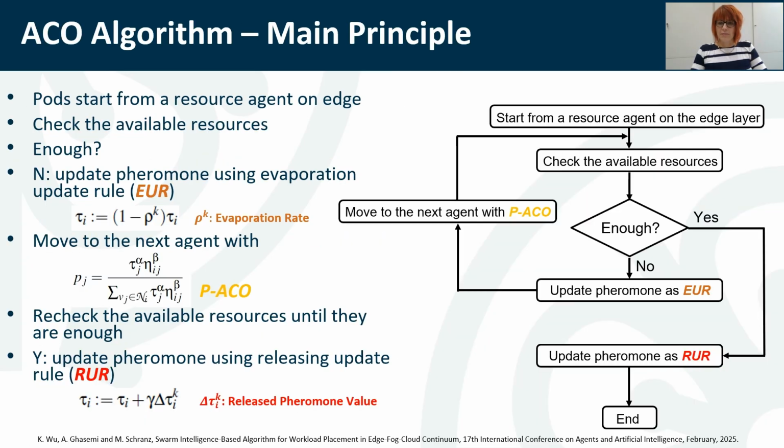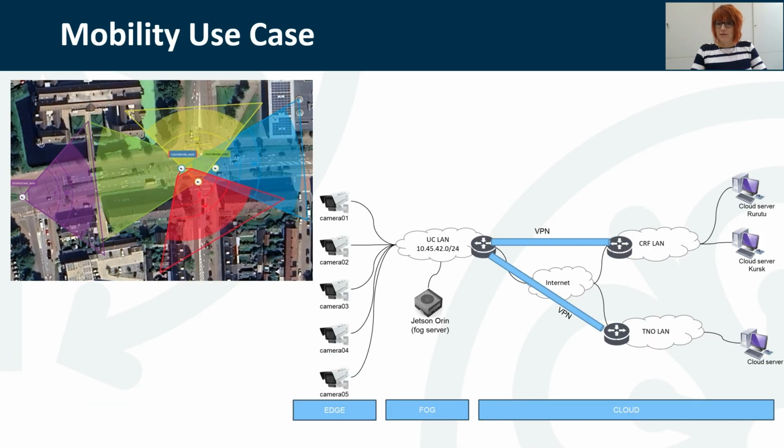With the ACO algorithm, we are able to find the right path for the data to be processed in the edge-fog cloud continuum, where these demand agents, or the ants, release pheromones and perform pheromone updates on the corresponding resource agent. They are currently examined. So you can find all details for the algorithmic principles in the publication mentioned below. We will demonstrate now the functionality of the ACO for the mobility use case, so cameras that are observing a crossing in the MYRTUS project, consisting of 5 cameras as edge nodes, 1 fog node, and 3 cloud nodes.